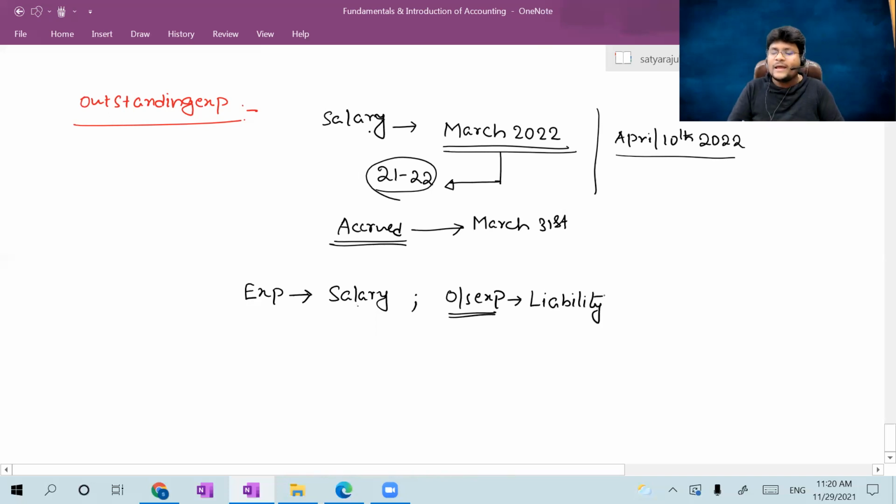Now, please, all of you apply the accounting equation. Which aspect should be debited? Which aspect should be credited? Due to this, salary was increased, expenditure was increased. If there is an increase in expenditure, it should be debited. That's why the salary account should be debited. Salary account debtor to liability. Since there is an increase in the liability, it should be credited. That's why the outstanding salary account should be credited. So the entry was expenditure account debtor to outstanding expense.